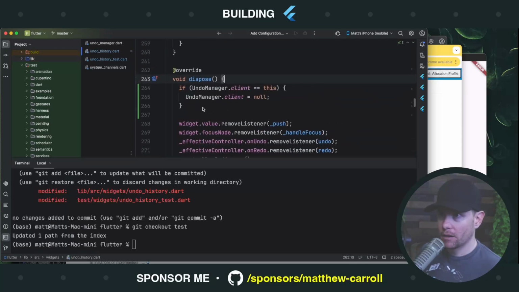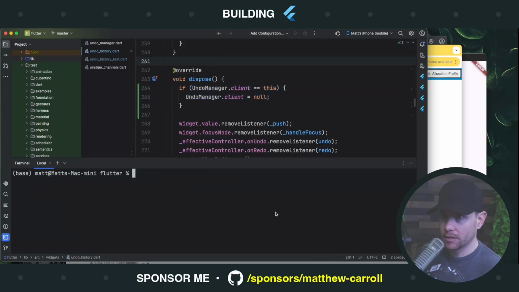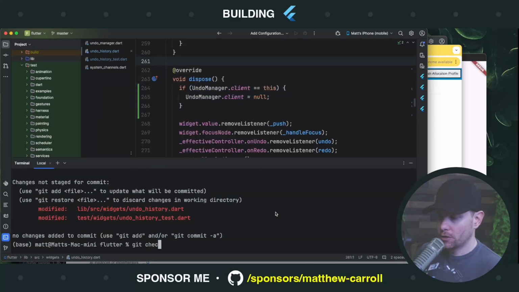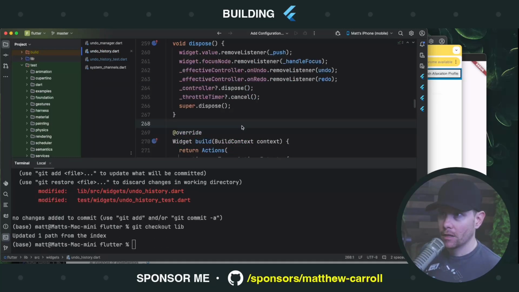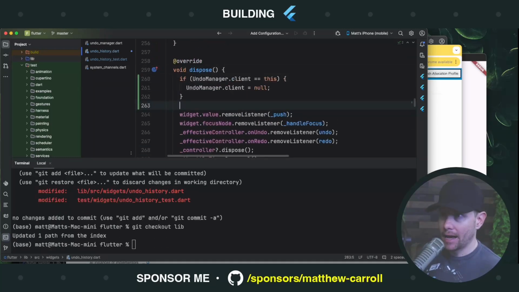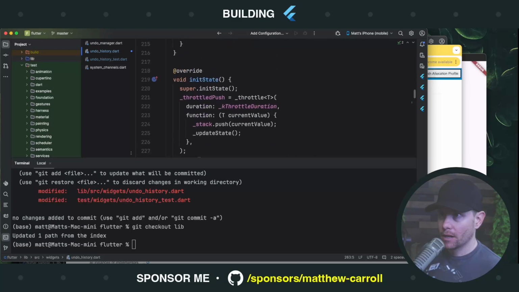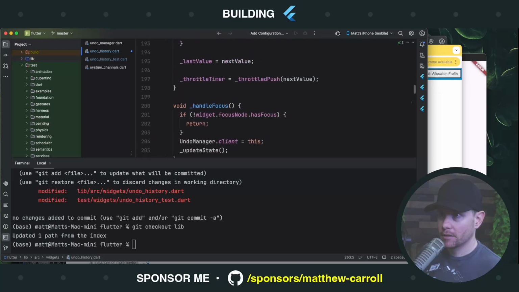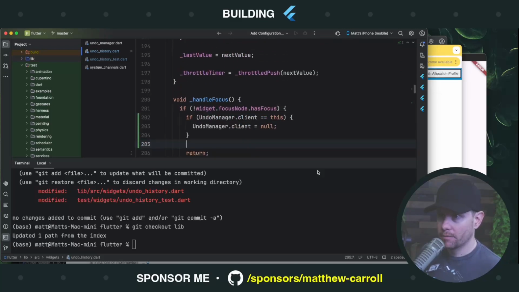Then I'm going to come up here. Essentially all we did was add this if statement to 2 different places. So I'm going to reset the source code. Now it's gone, but now I'm going to add it right there, and I'm going to add it right there.